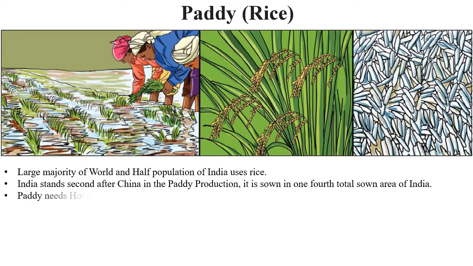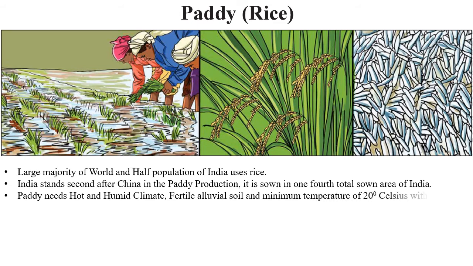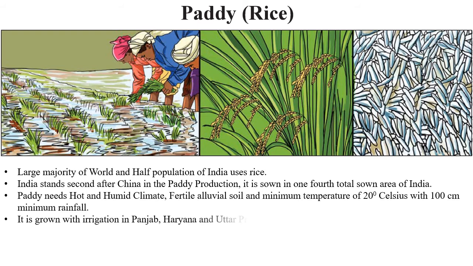It is sown in one-fourth of the total sown area of India. That is, one-fourth of the total sown area of India is sown with paddy. Paddy needs hot, humid climate, fertile alluvial soil, and minimum temperature of 20 degrees Celsius with 100 centimeter of minimum rainfall. It is grown with irrigation in Punjab, Haryana, and Uttar Pradesh.